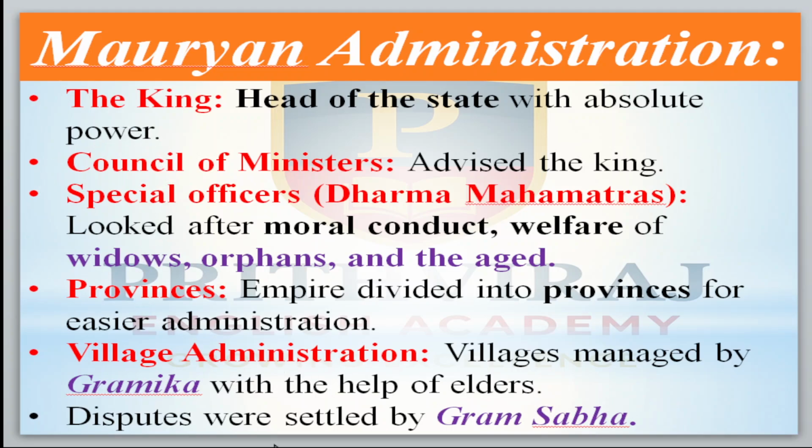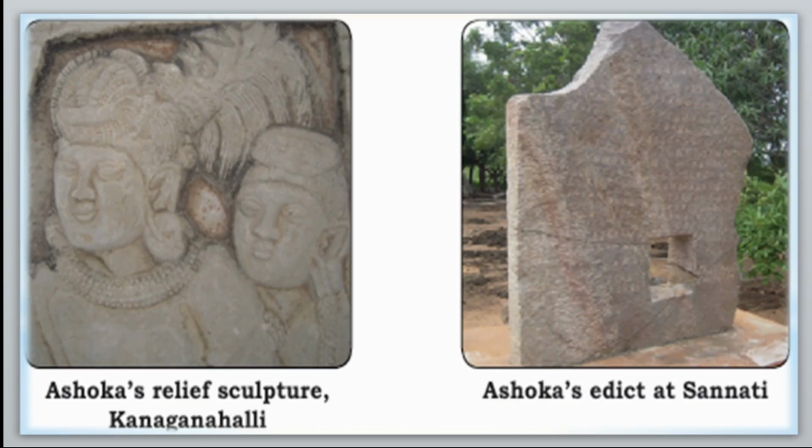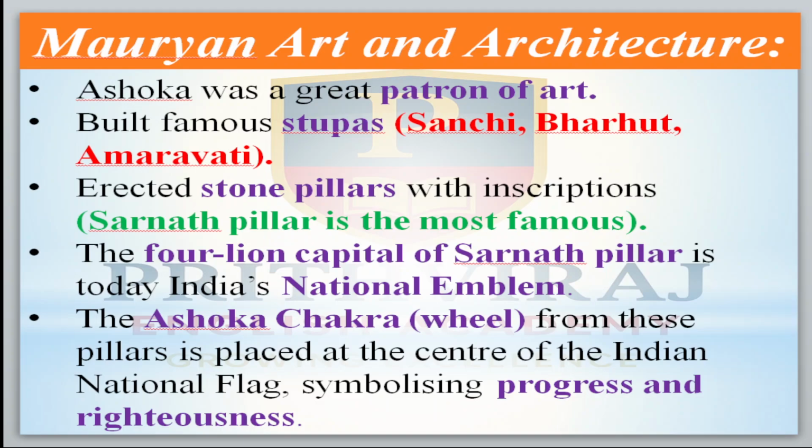So their administration is there. We have taken it as it is. Nowadays we are practicing the central government, state government and the local self government, which we have taken from them only. Here also their emperor was going to divide the empire into provinces, meaning India was going to be divided into states, then states again into villages. Understood my point?